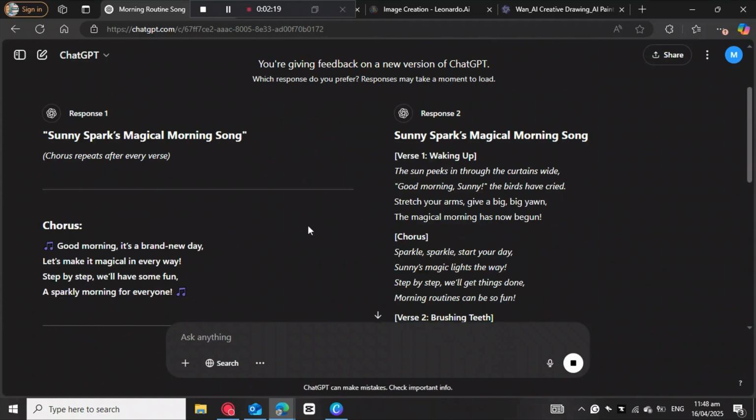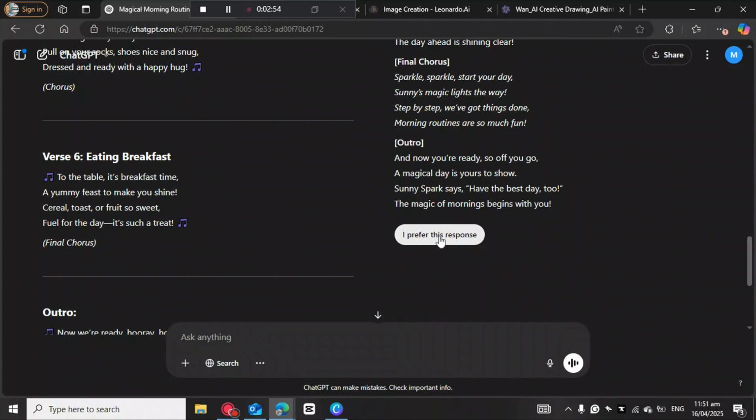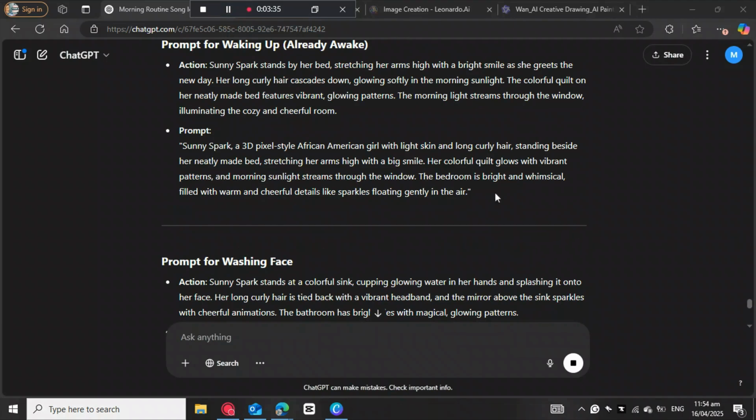Okay, so ChatGPT has given us two different responses, of which we need to choose one. I prefer this response. Okay, so now we've got everything. We've got our prompt. So we're gonna go to the next step, which is going to Leonardo to create these amazing images for us.